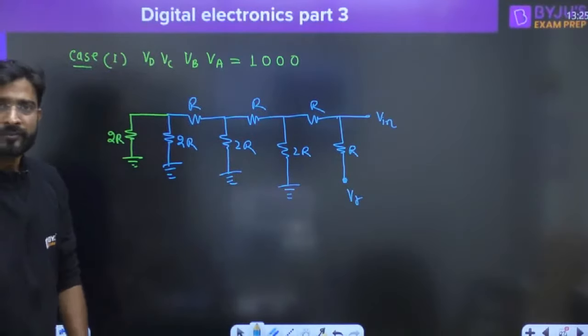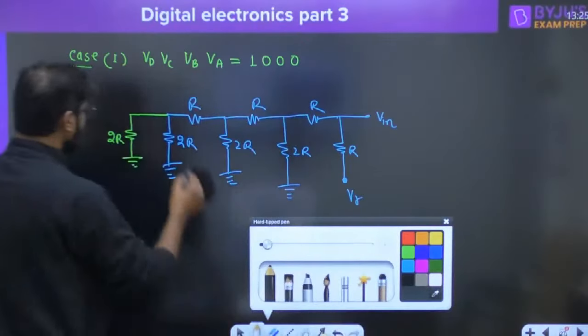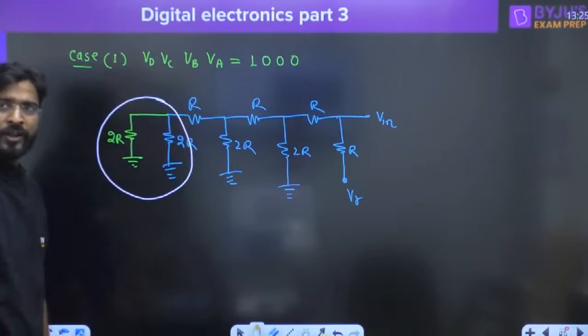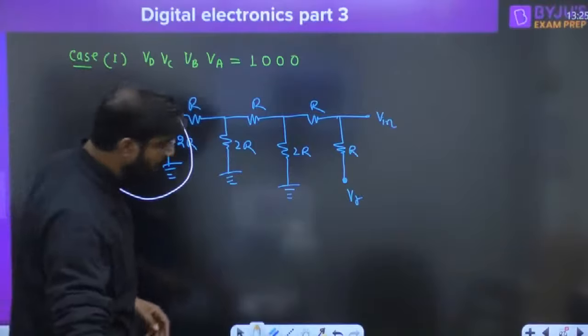Okay. Now everyone try to understand how we are going to solve it. So this 2R and 2R are in parallel. If 2R and 2R are in parallel, everyone try to understand, how are we going to write it?